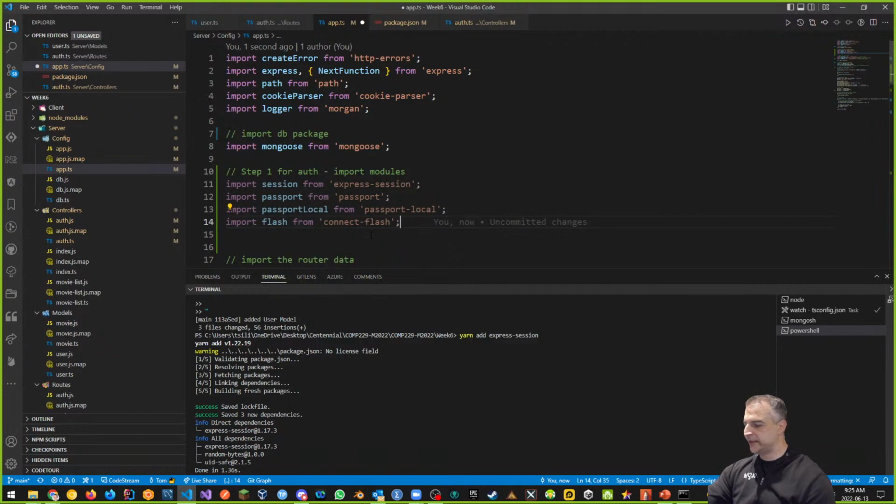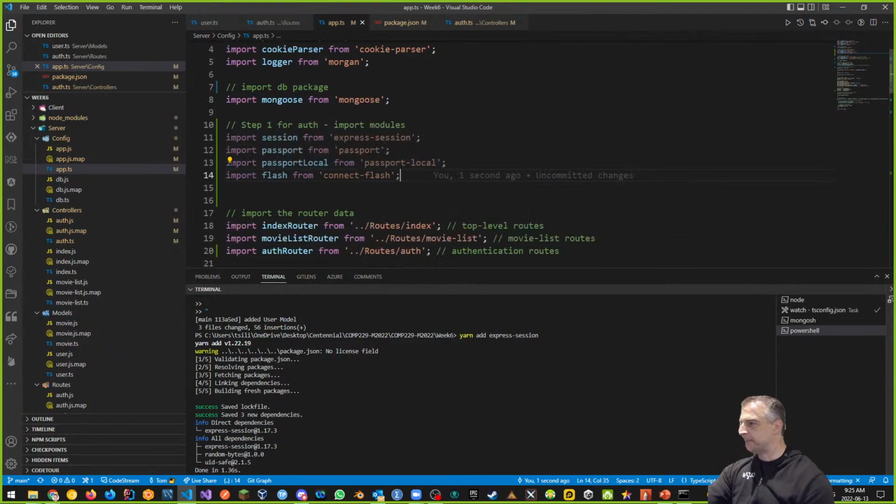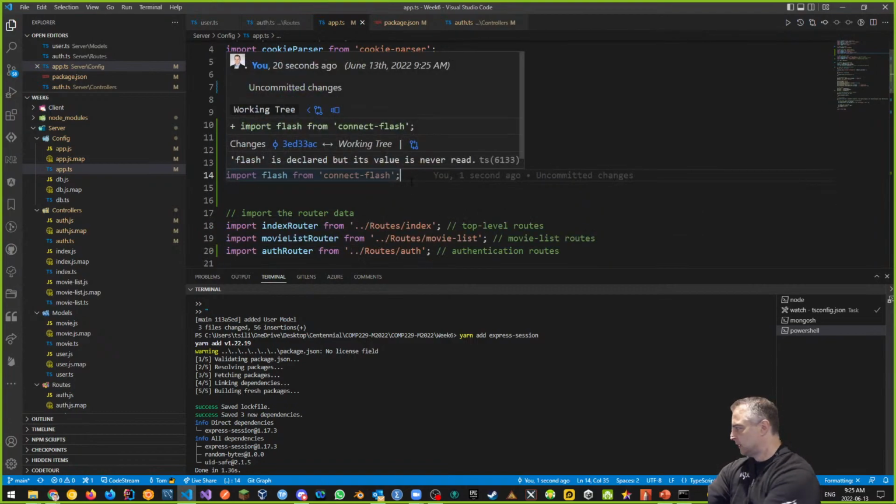For JWT, and this is for the second half of semester, down in here, you would also add JWT authentication. We're not going to do that right now. We're not going to fool around with the JWT configuration. We're just going to do passport authentication for now. So we're going to skip that. It's up online for you for the next piece we're going to do in the second half of semester.